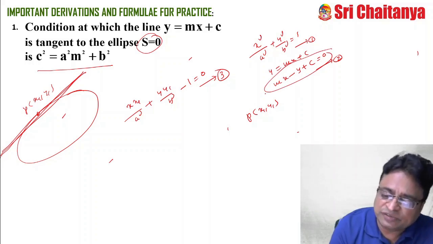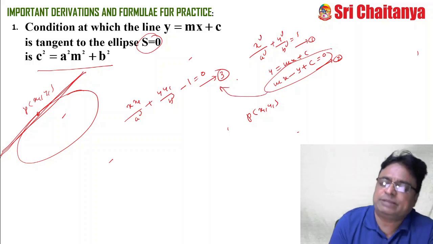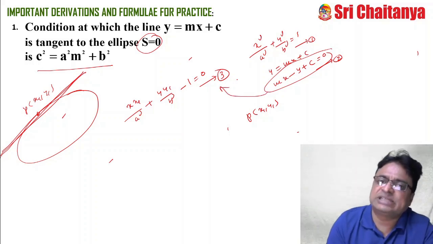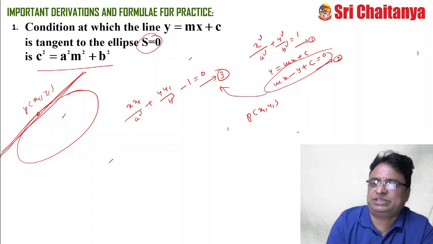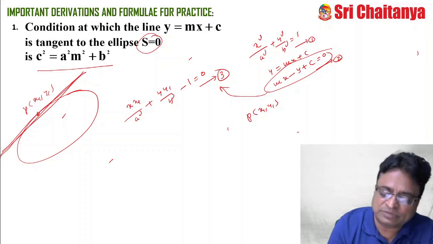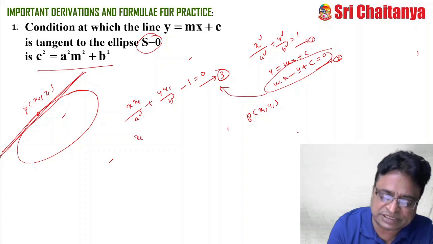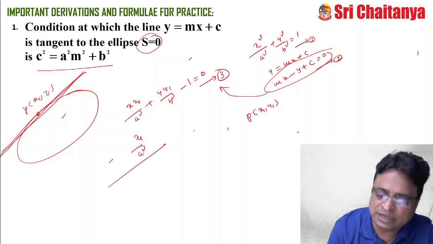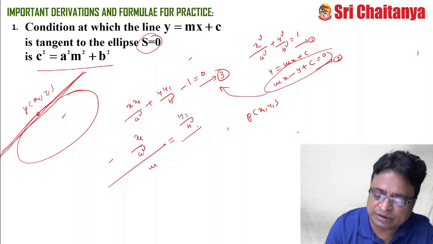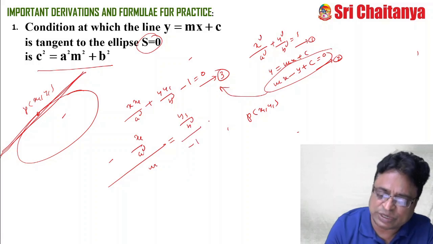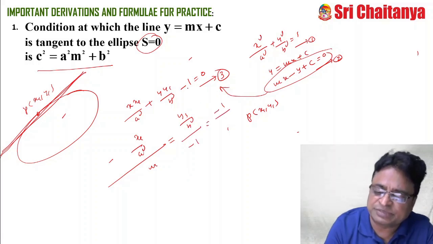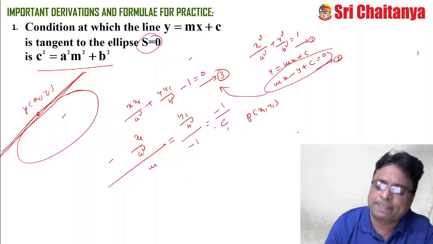But my question is, if this is the tangent, then what would be the condition? So what I am doing is comparing equations 2 and 3, because at a point there exists only one tangent. Comparison means coefficient of x by coefficient of x. Here the coefficient of x is x1 by a square, by m, equal to the coefficient of y, y1 by b square, by minus 1, equal to constant by constant, that is minus 1 by c.